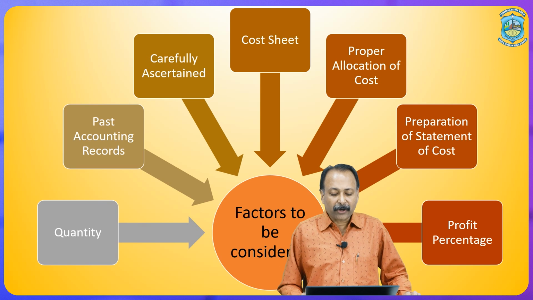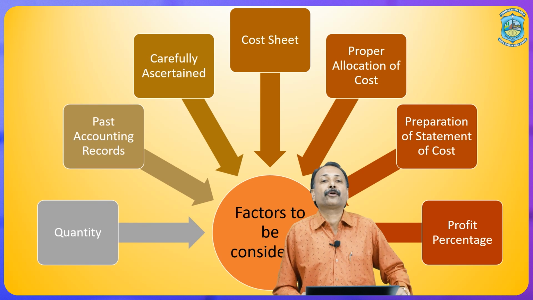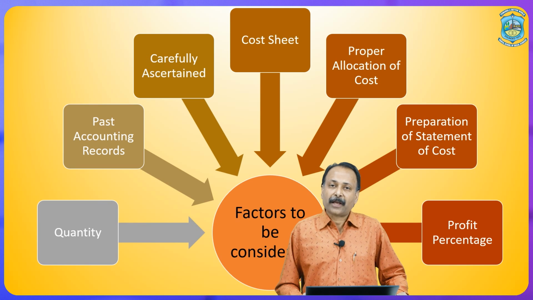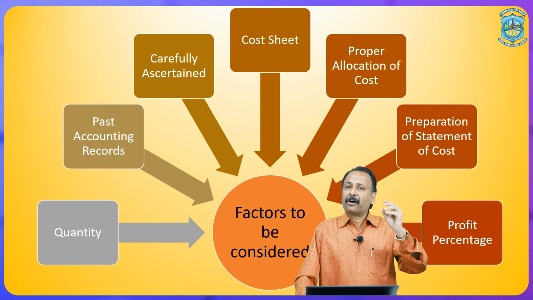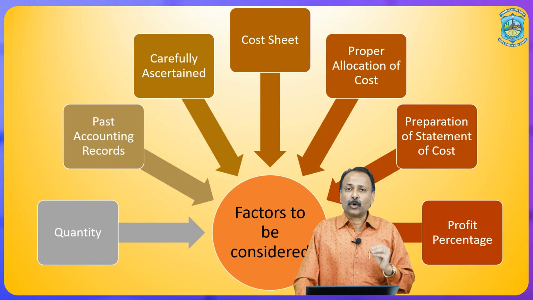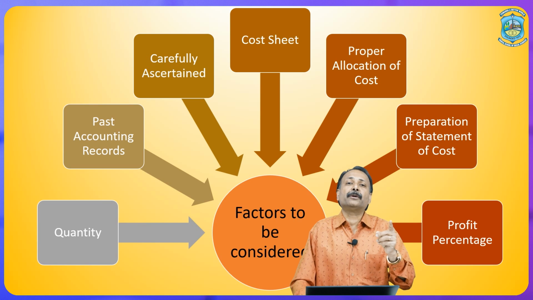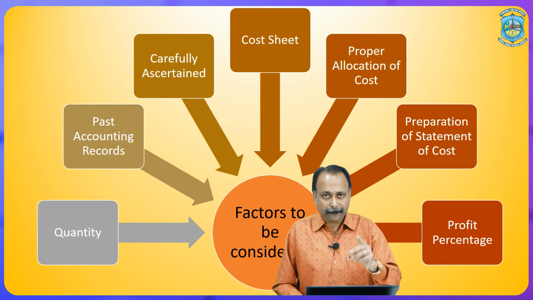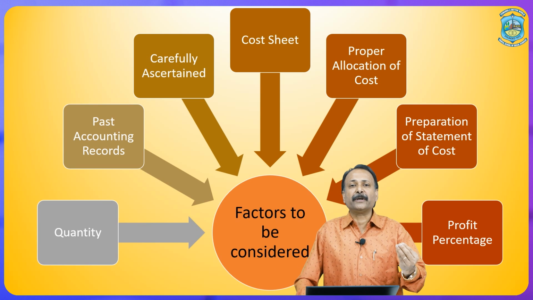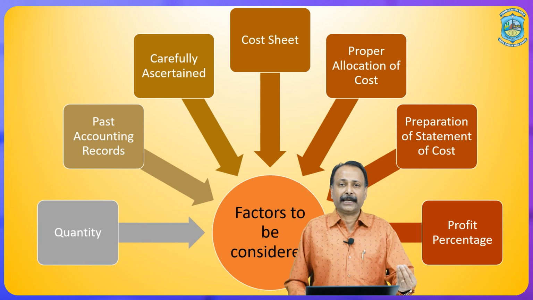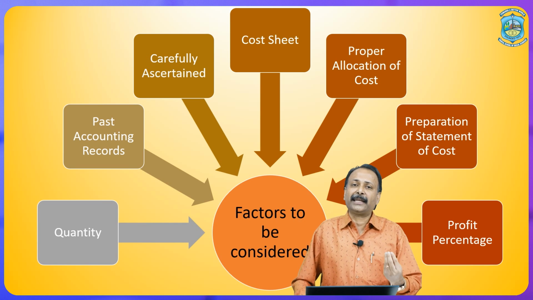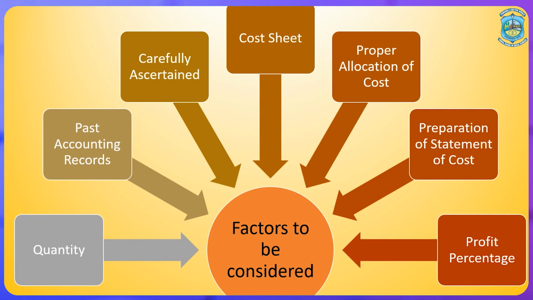Then the last important factor to be considered is profit percentage: how much profit we are going to charge in our output. For example, if we are going to produce the unit for 100 rupees, we want to charge 10 rupees profit, so our selling price, or the tender price, would be 110. If we want to charge 20 rupees per commodity, then our selling price or the tender price would be 120. If we want to charge 30 rupees, then in that case our tender price would be 130.